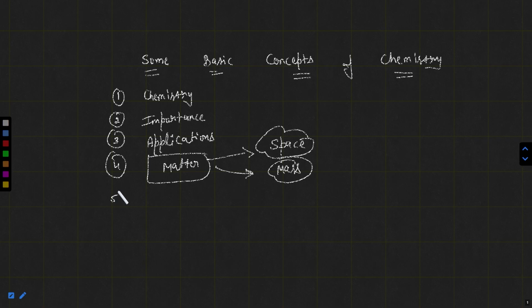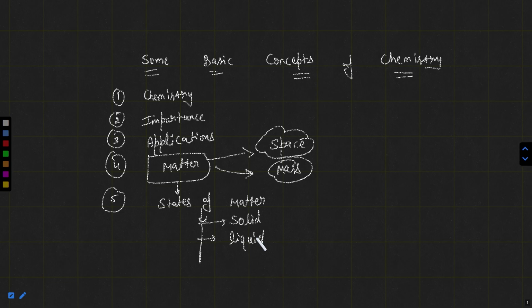Then I told you the states of matter. There are three states of matter basically: solid, liquid, and gas. Apart from this, plasma and Bose-Einstein condensate are also there, but we are not discussing them.